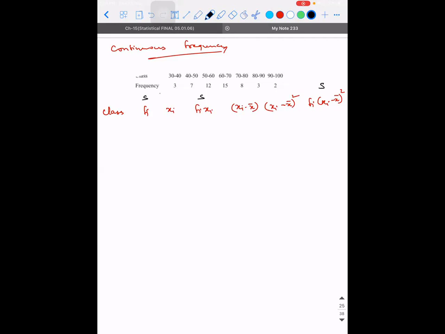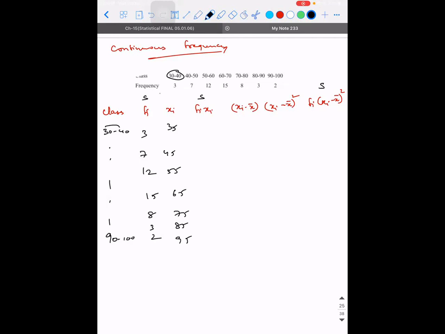Right? So class interval is 30 to 40. I'm not writing the whole story. Okay. Last is 90 to 100. So fi is how much? 3, 7, 12, 15, 8, 3, 2. xi is how much, guys? 35. Each interval length is 10, so keep adding 10 to it. You need not sit and calculate. 45, 55, 65, 75, 85, 95. That's how you are going to get it.